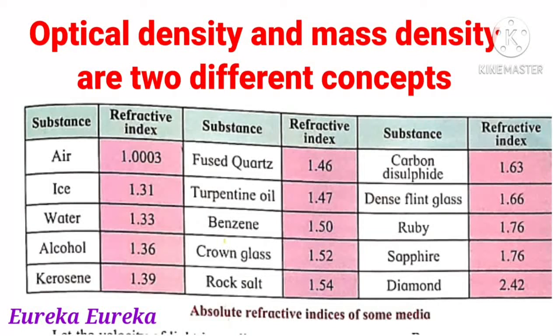But a point to be remembered here is that alcohol has a lesser density than that of water, and therefore optical density and mass density are two different concepts. म्हणजे लक्षात घेऊयात आपण इथे की अल्कोहोलची जी डेन्सिटी आहे ती पाण्यापेक्षा कमी आहे आणि तरी सुद्धा अल्कोहोलचा जो रिफ्रॅक्टिव्ह इंडेक्स आहे it is greater than that of water. It means that optical density is independent of the mass density.